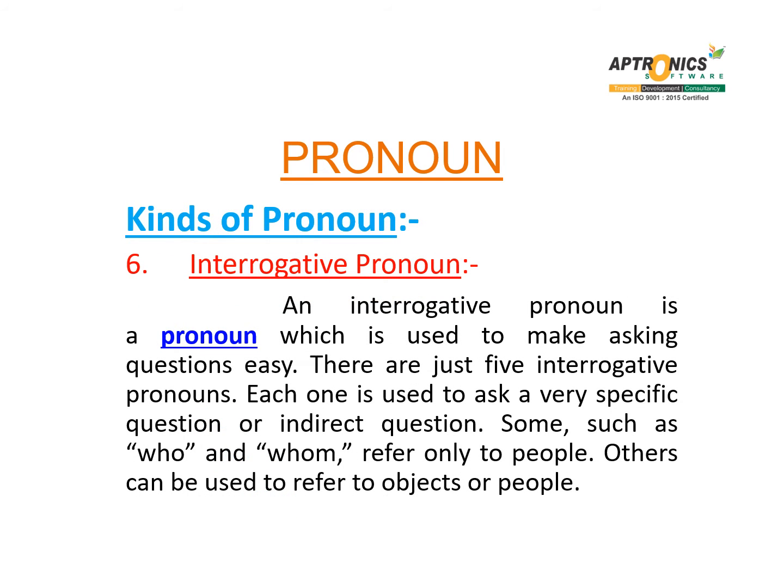What are interrogative pronouns? An interrogative pronoun is a pronoun which is used to make asking questions easy. There are just 5 interrogative pronouns. Each one is used to ask a very specific question or indirect question. Some, such as who and whom, refer only to people. Others can be used to refer to objects or people.